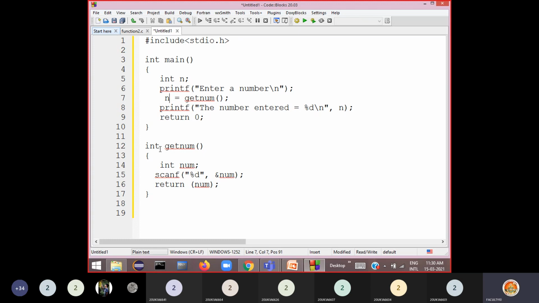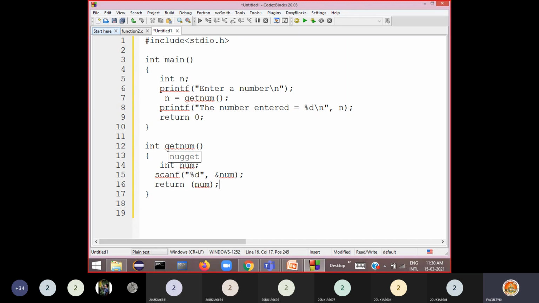Same is the case: whatever function we define, we compile it and store in a library, and the user doesn't get it. That is how you can provide security to these functions.